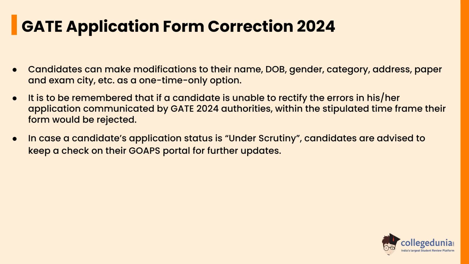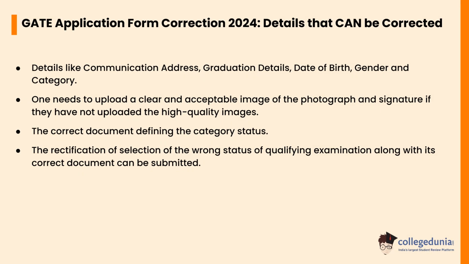It is to be remembered that if a candidate is unable to rectify the errors in his or her application communicated by GATE 2024 authorities within the stipulated time frame, their form would be rejected. In case a candidate's application status is under scrutiny, the candidates are advised to keep a check on the GOAPS portal for further updates. Let's check what details can be corrected in the GATE application form correction.